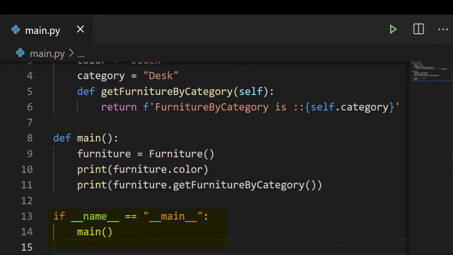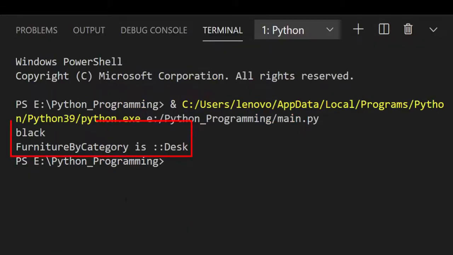Now we want to call the main function by evaluating the conditional or if statement. When this if statement evaluates to true, then it will call the main function. Let's run this code. We'll get the output as black, furniture by category is desk.